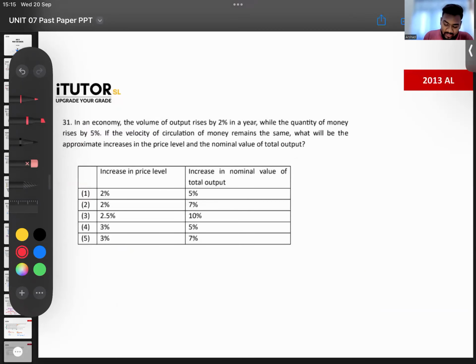In an economy, the volume of output rises by 2% in a year, while the quantity of money rises by 5%. The velocity of circulation of money remains the same. What will be the approximate increase in the price level and the nominal value of total output? Very easy. What should we use for this, guys? You can use the equation of exchange. What is the equation of exchange? MV equals PT or PY.